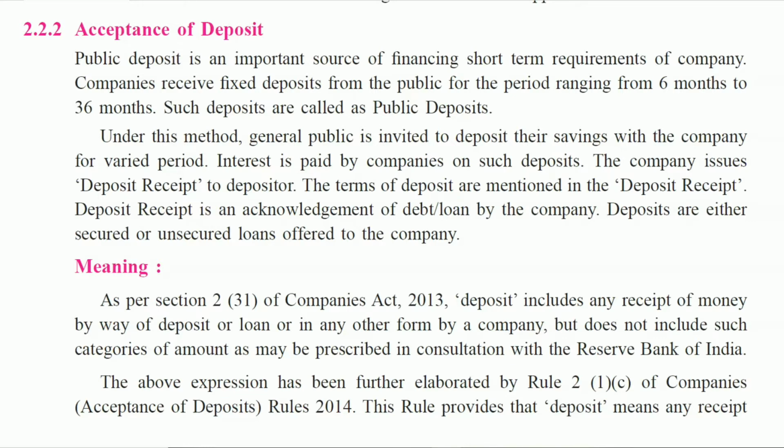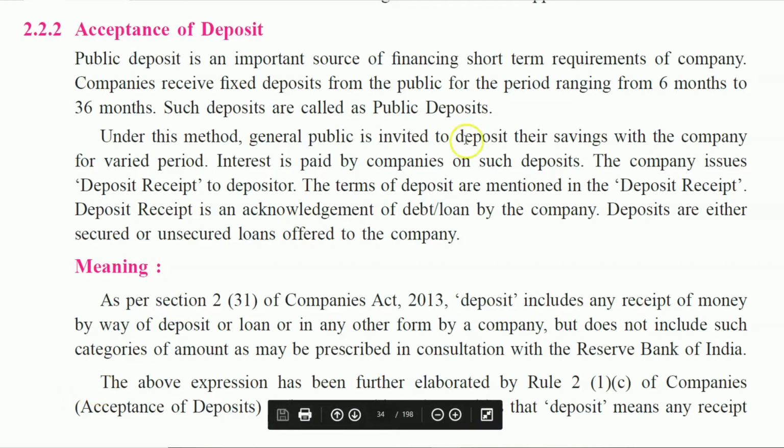Public deposit is one of the important sources of financing short-term requirements of a company. Short-term requirement means meeting working capital needs of a company. Companies receive such deposits from the public for a period ranging from 6 to 36 months.